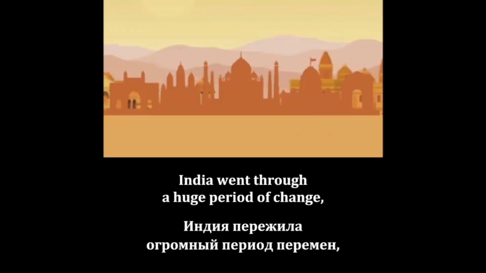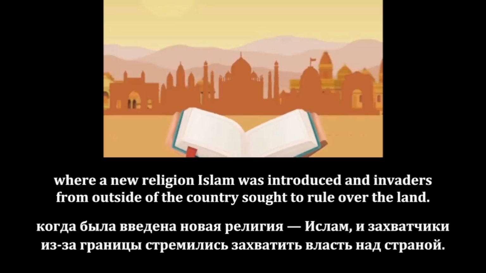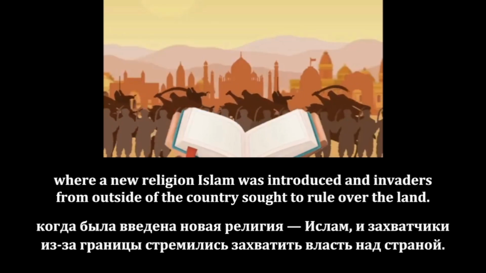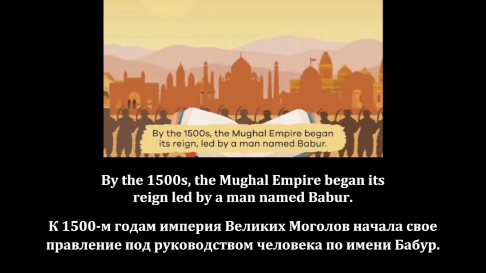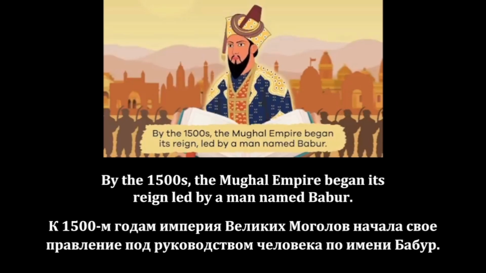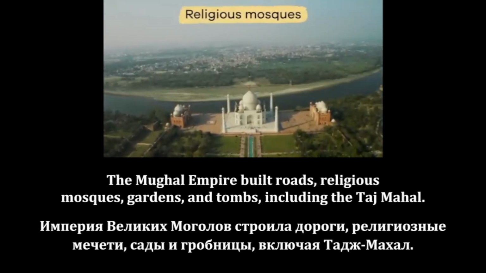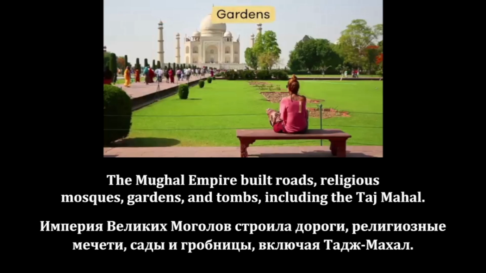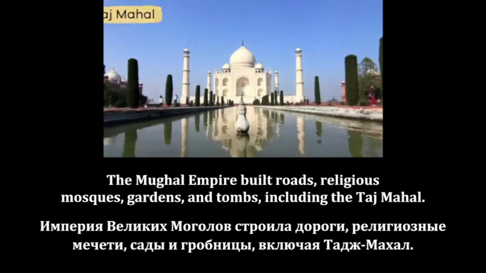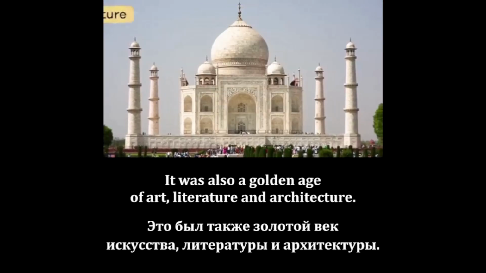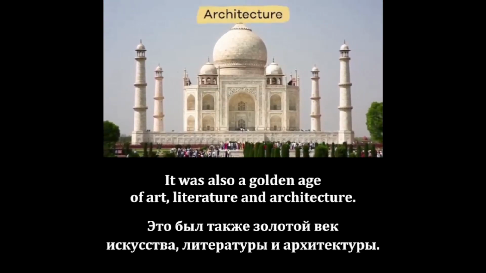India went through a huge period of change, where a new religion, Islam, was introduced, and invaders from outside of the country sought to rule over the land. By the 1500s, the Mughal Empire began its reign, led by a man named Babur. The Mughal Empire built roads, religious mosques, gardens, and tombs, including the Taj Mahal. It was also a golden age of art, literature, and architecture.